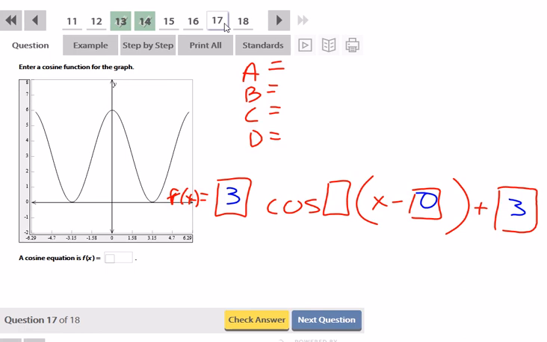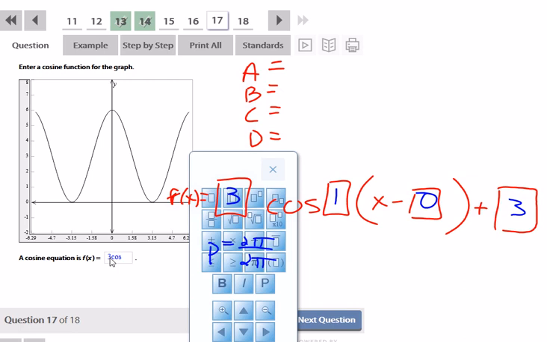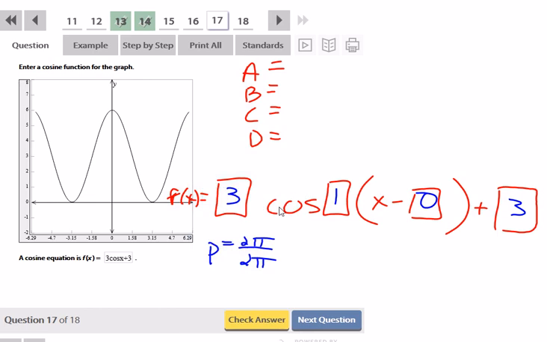So we can use our formula for period. It looks like we go through one full period here in 6.29. 6.29 is about 2 pi. So the period would be 2 pi over 2 pi, and that's just going to be 1. So I don't need to write the 1 or the 0. So this would just be 3 cosine of x plus 3. Just let me write this down also here for you. 1, 0, 3.